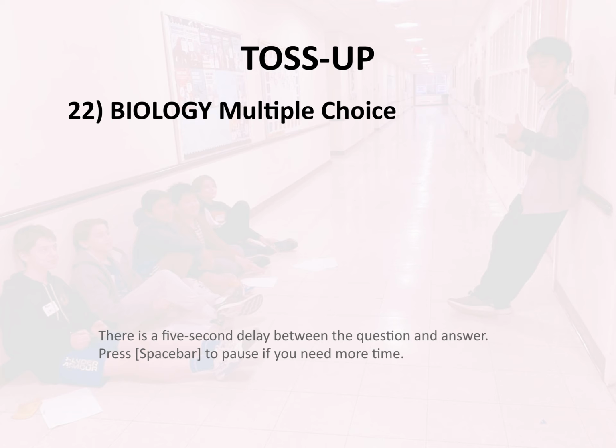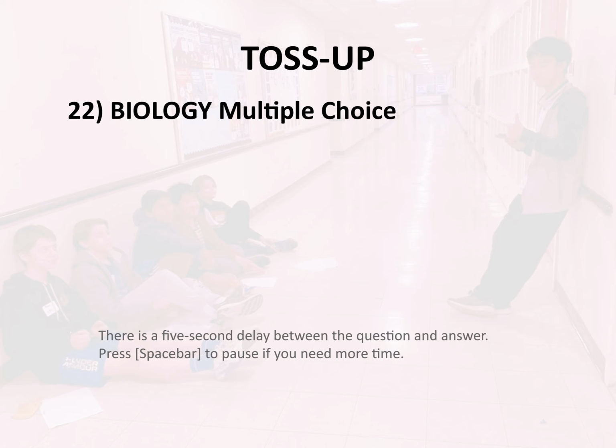Toss-up, 22. Biology. Multiple choice. Restriction endonucleases are found in bacteria and are thought to provide protection from viruses by cutting viral DNA into small fragments. Molecular biologists have used these enzymes to do which of the following? W. Fight viral infections in eukaryotes, X. Clone specific genes into plasmids for expression by bacteria.